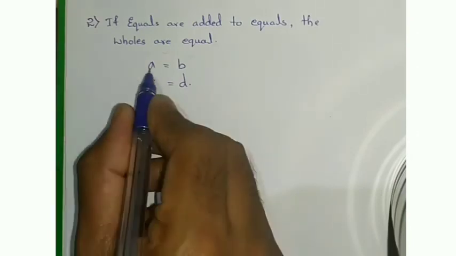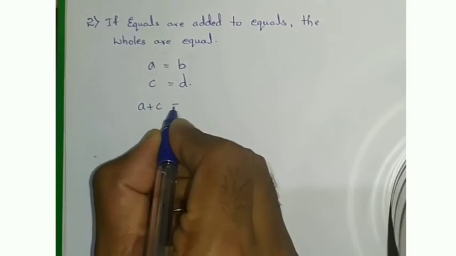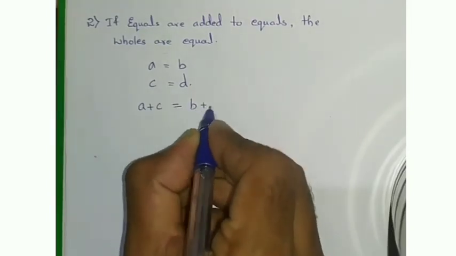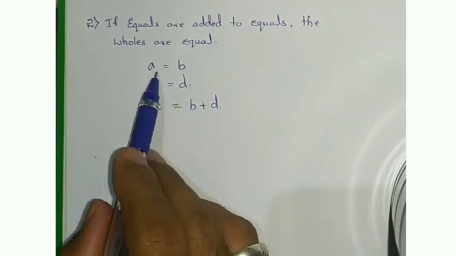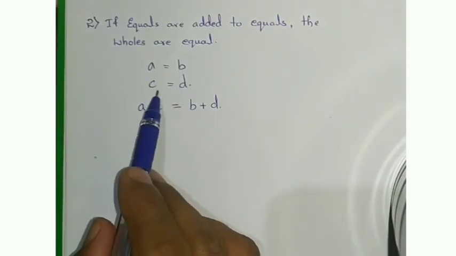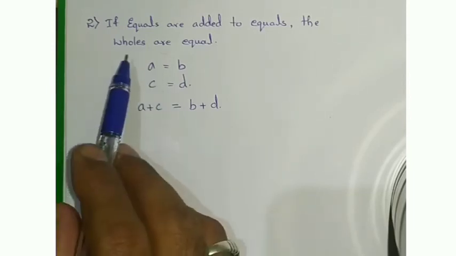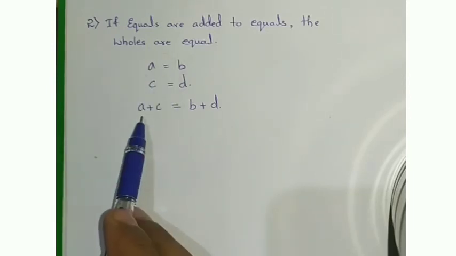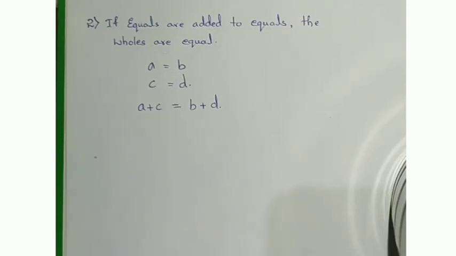So A plus C is always equal to B plus D. The wholes are equal. So you can take it as equation number 1 and equation number 2. If you add 1 and 2, you will get the wholes also equal, that is A plus C equal to B plus D.